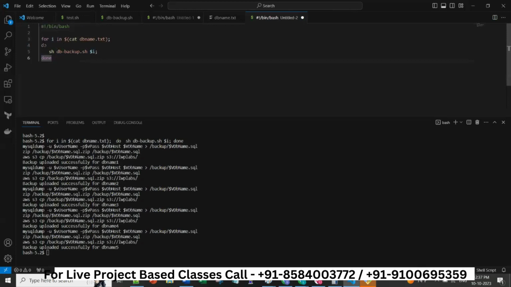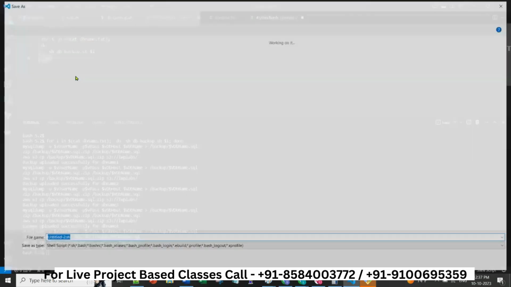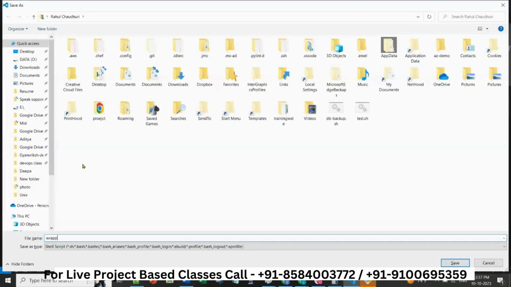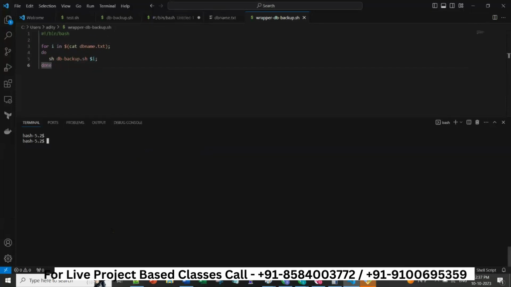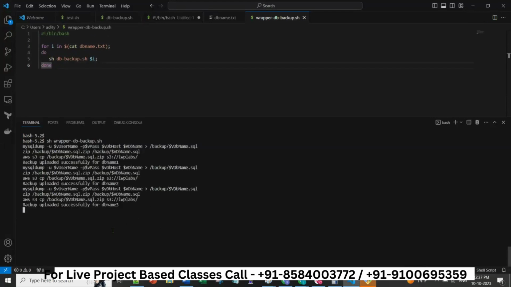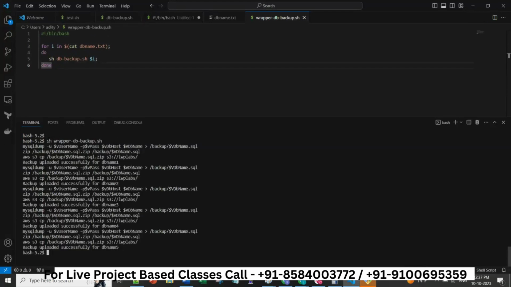Now I can run this wrapper script, wrapper db backup.sh.